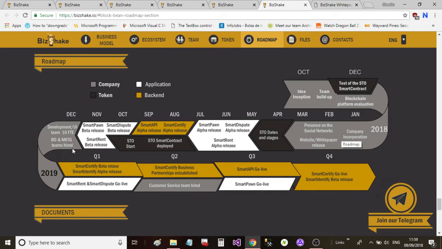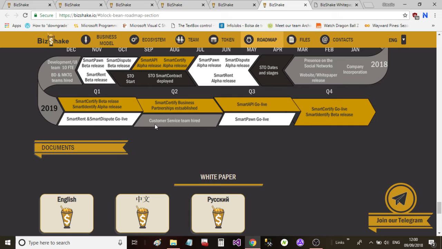And then the development team is going to continue to grow. They're going to hire more people. Then we can see the go live is actually Q1 2019 for the Smart Rent and Smart Dispute functionalities, okay, within the ecosystem. And then they're going to build up on their customer service team as well in Q2.